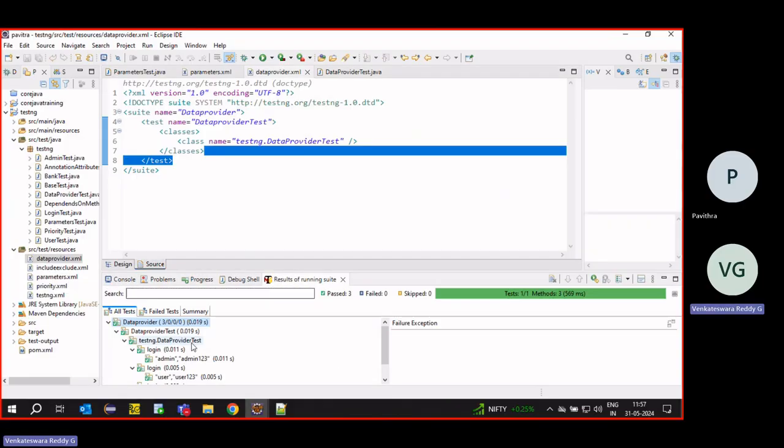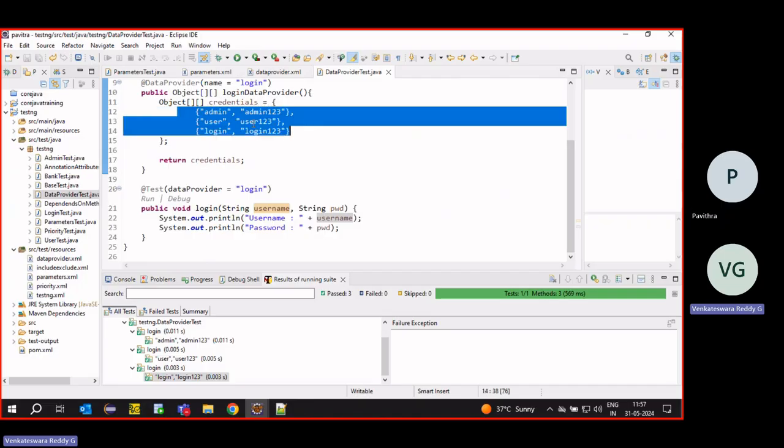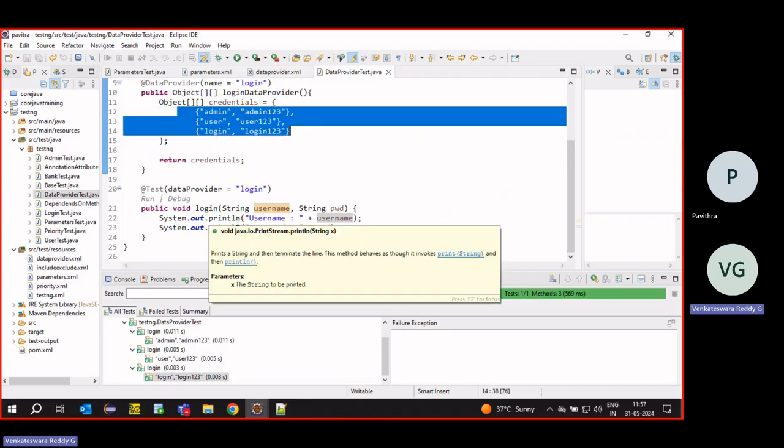Right now, how many times will it execute? 3 times. How many rows are there? 3 rows, so 3 times it will execute, logging in with the 3 different credentials. If we give 100 rows, it will run 100 times.